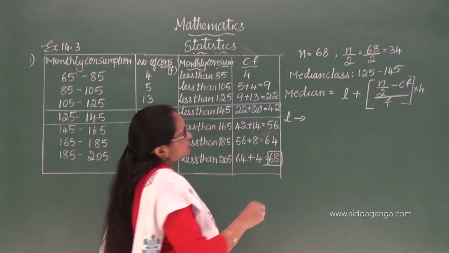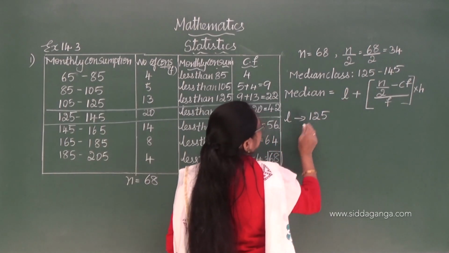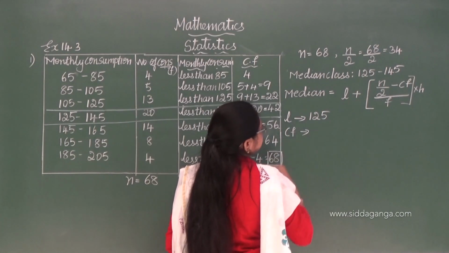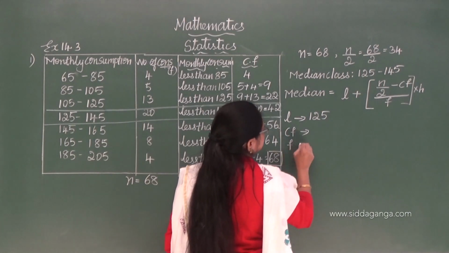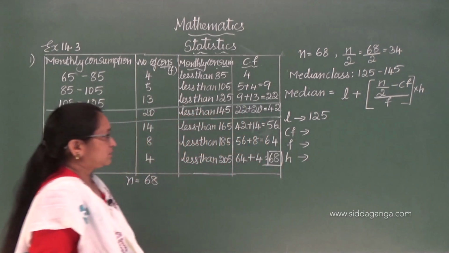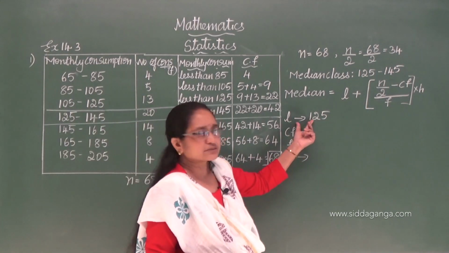L is the lower limit of the median class, it is 125, and n by 2 already we have found out, and cumulative frequency, total frequency, and h. Okay. Now I told you in the previous sum.